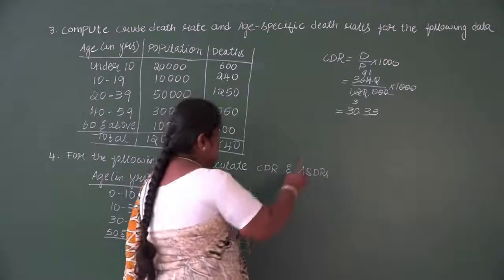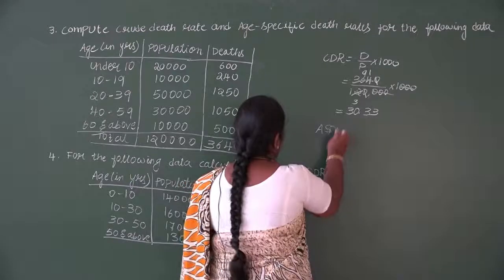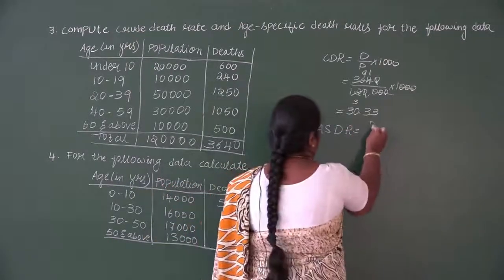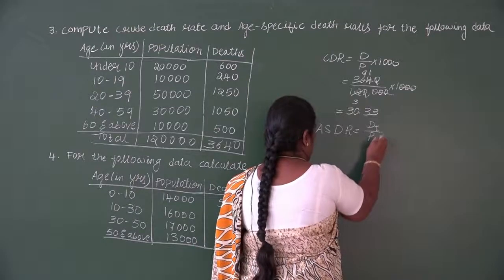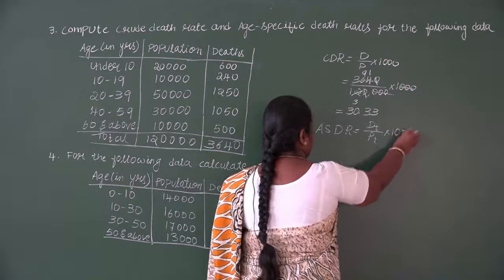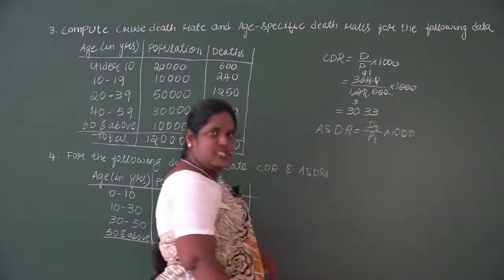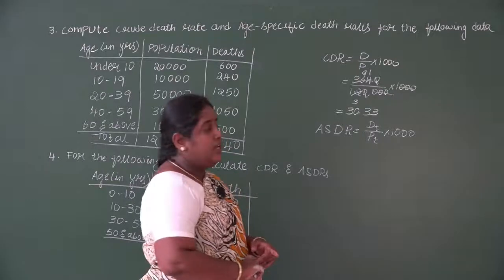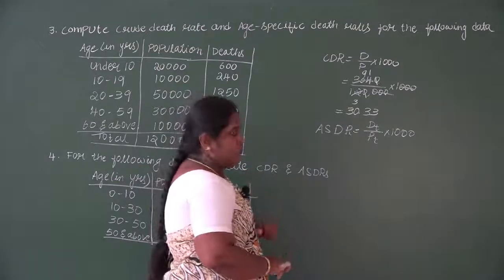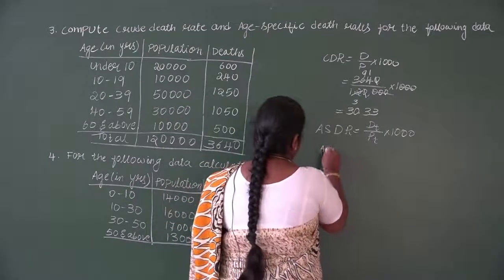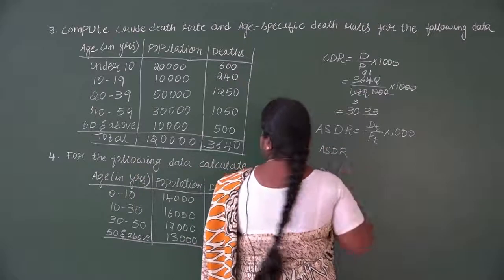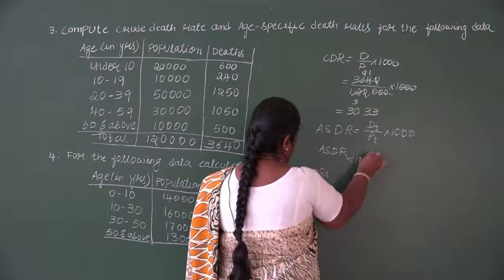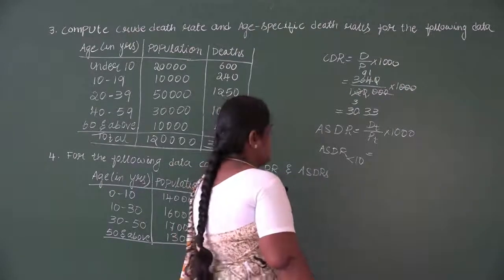The next one is ASDR. Before calculating ASDR, we have to write the formula of ASDR. It is DT divided by PT and into 1000. Whenever you do ASDR, or if you are doing ASFR or WSFR, it is compulsory to show one-step calculation. So we'll show one-step calculation for the first age group, under 10, or we can write it as less than 10. So it is 600